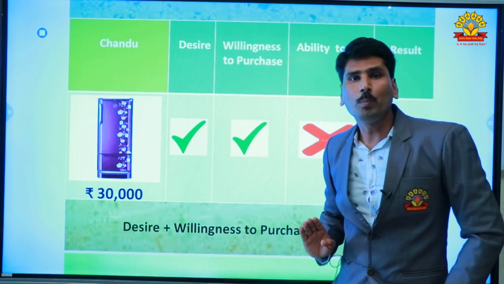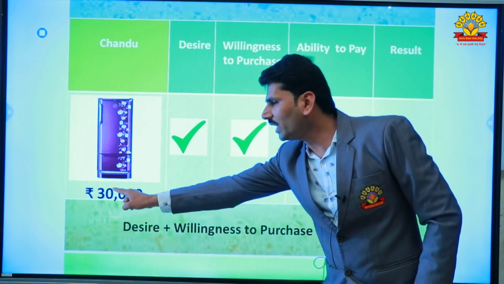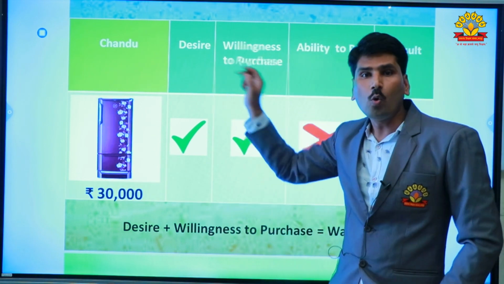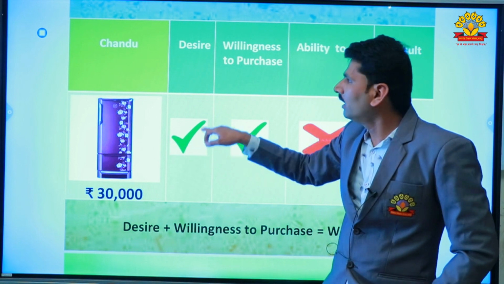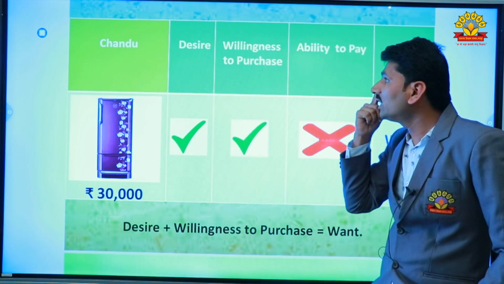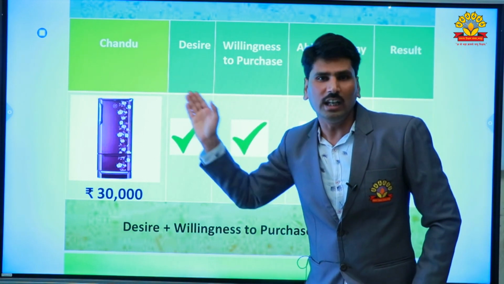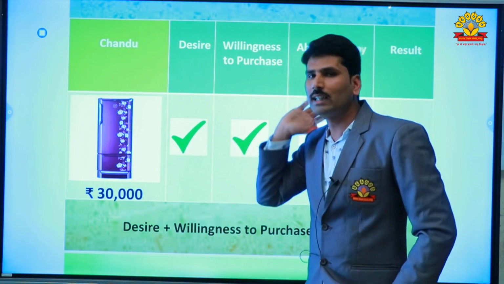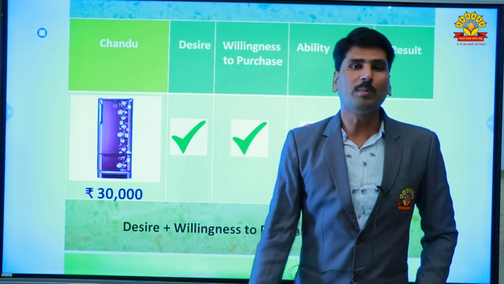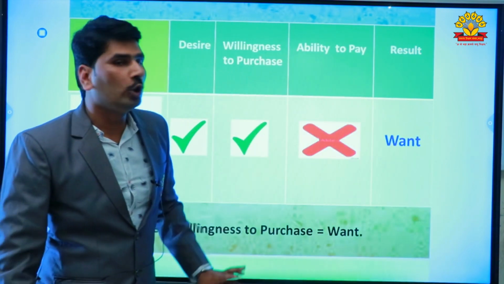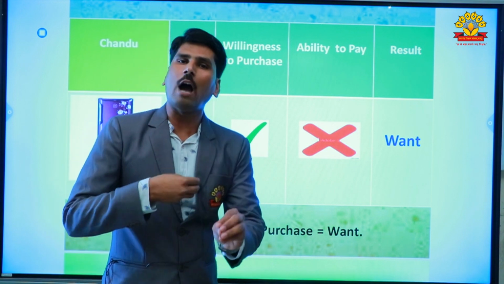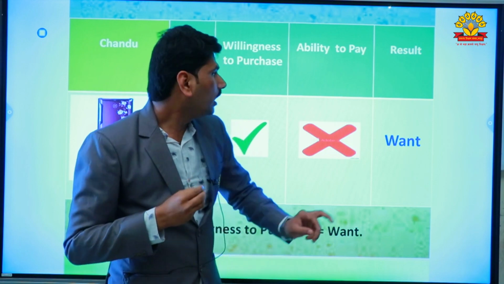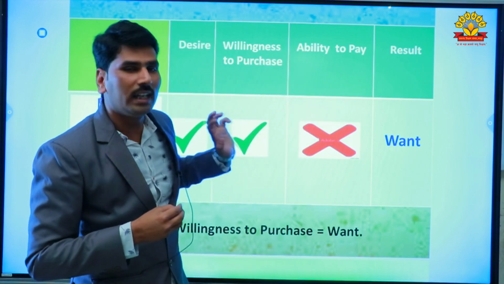Chandu wants to purchase a fridge at rupees 30,000. The desire here, that Chandu wants to purchase that fridge, is called desire. Then willingness to purchase means Chandu is ready to pay the price of rupees 30,000 for that fridge. But the next term is ability to pay. Chandu does not have the capacity to pay the 30,000 rupees. Here the ability to pay is absent.